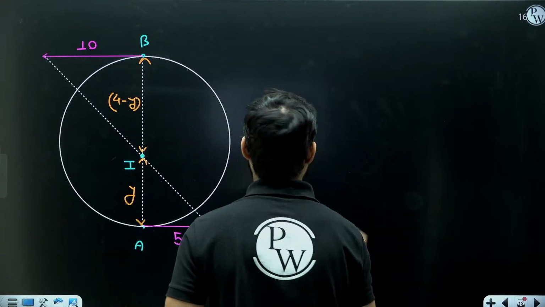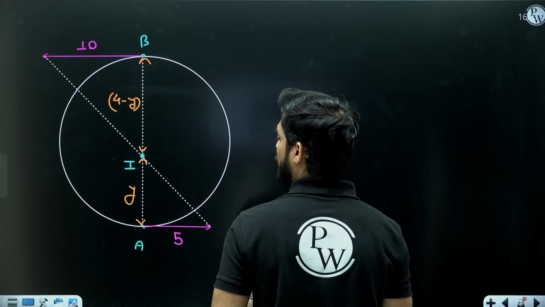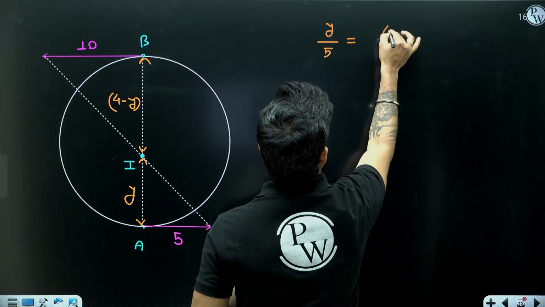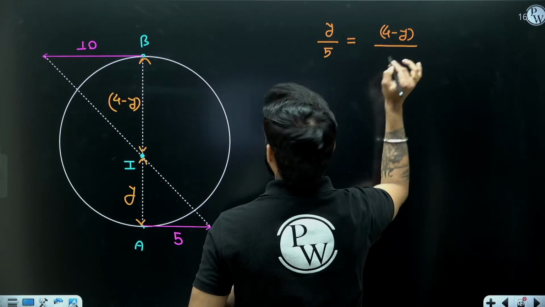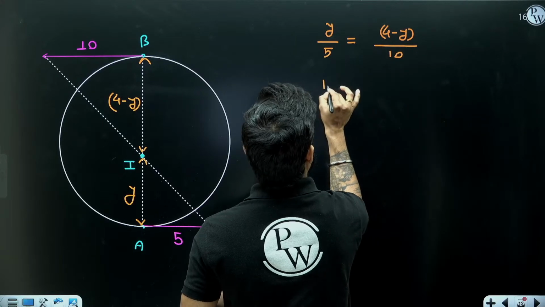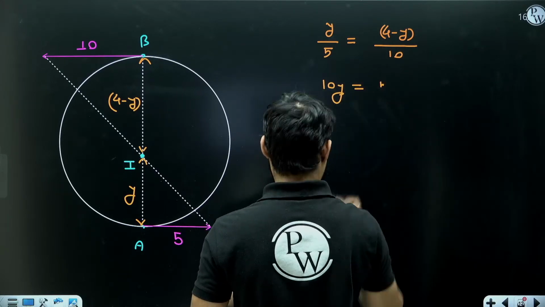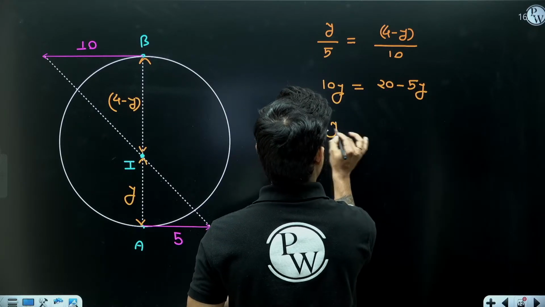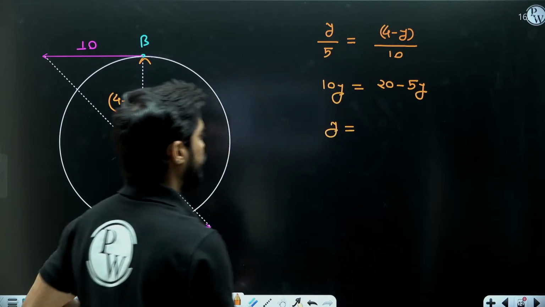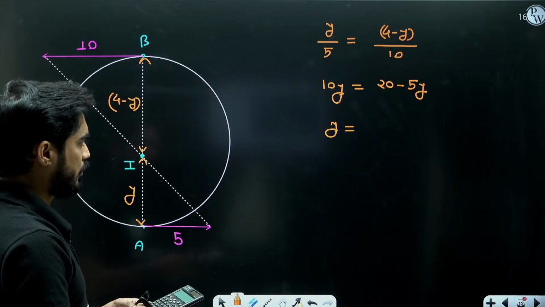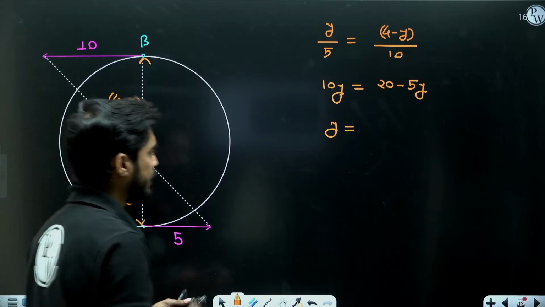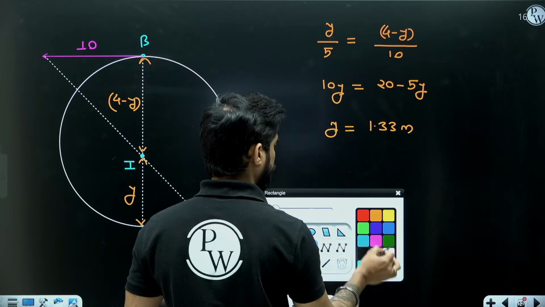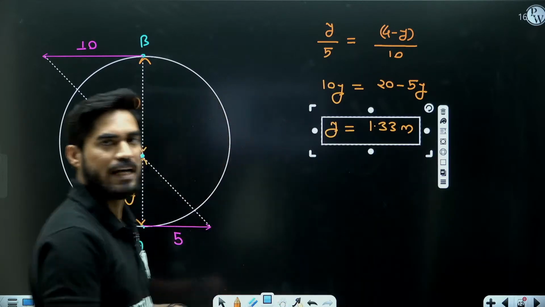Now, from similar triangles, we can write y by 5 equals 4 minus y by 10. So it will become 10y equal to 20 minus 5y. So 15y equals 20. So y will be equal to what? 20 by 15, 1.33 meters. So we have got the location of the eye center.